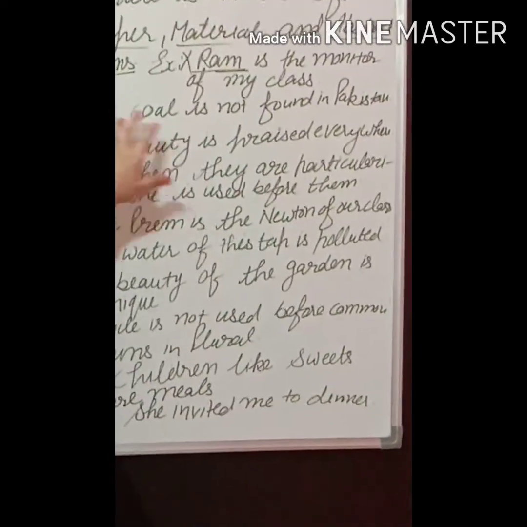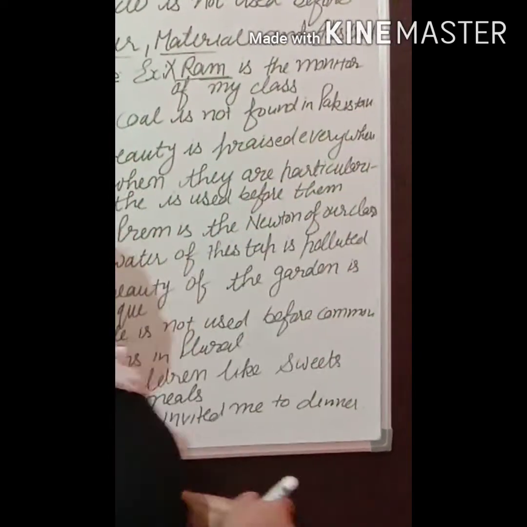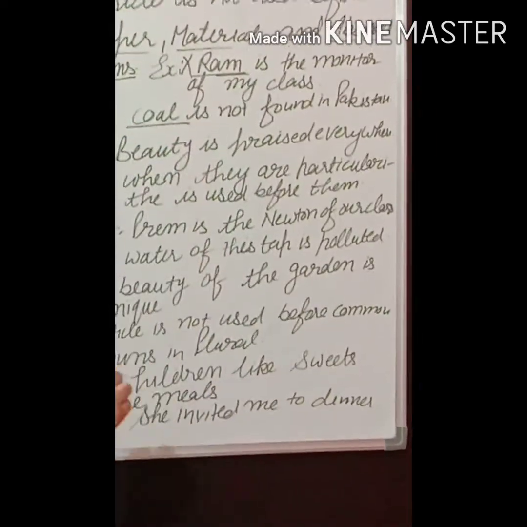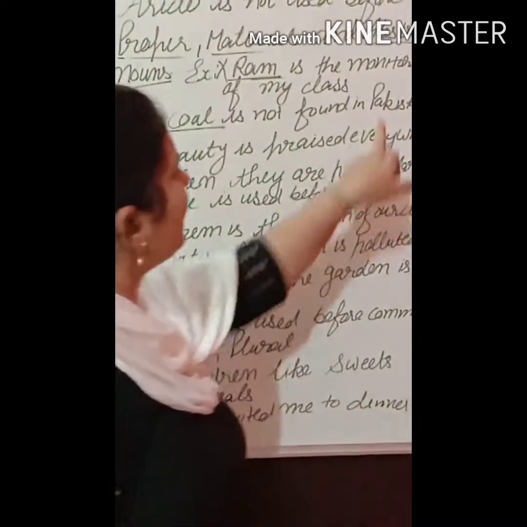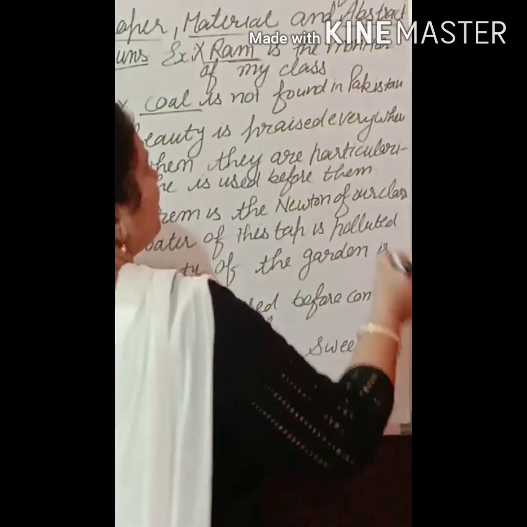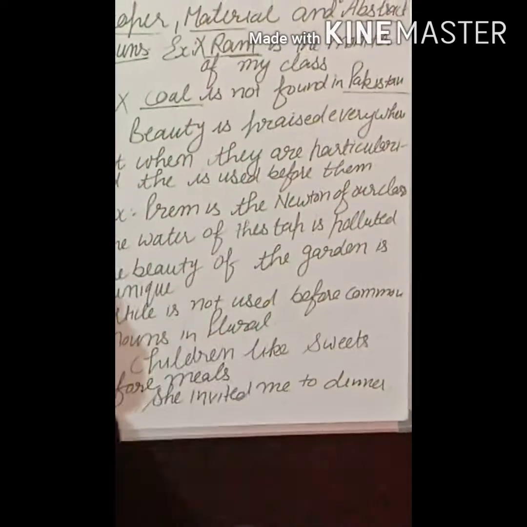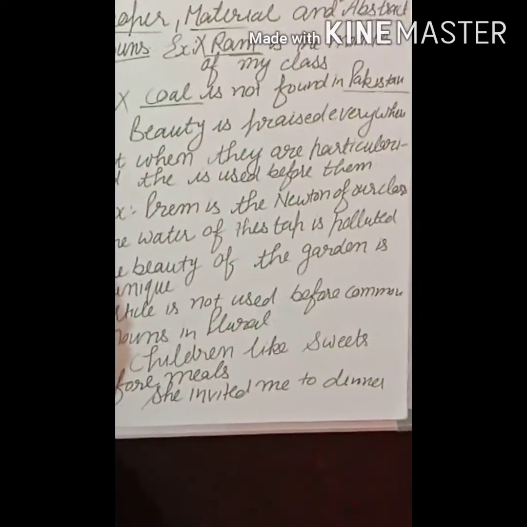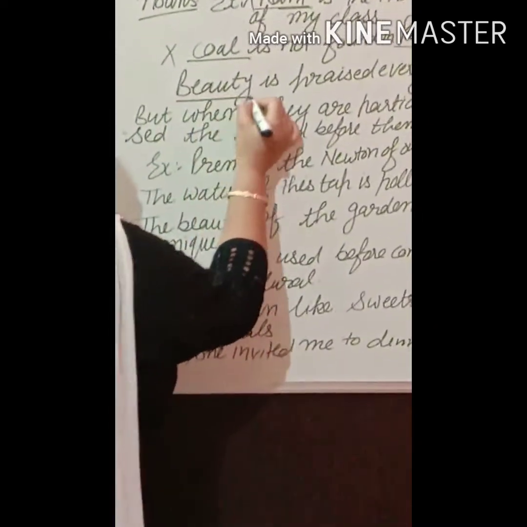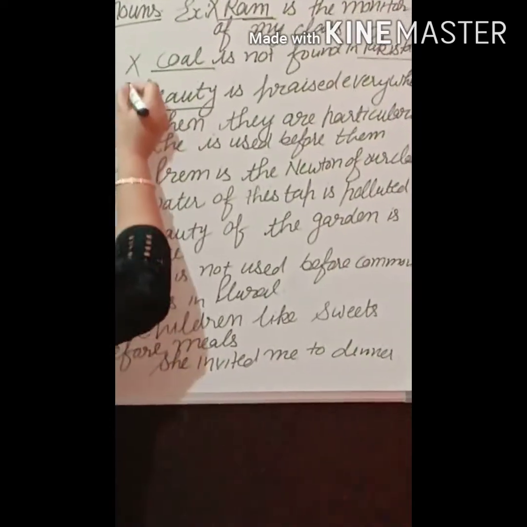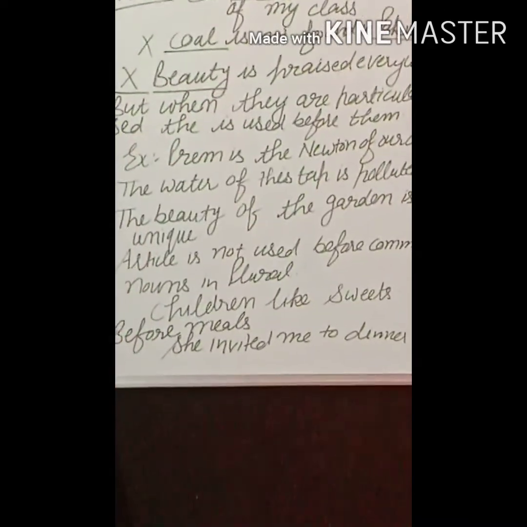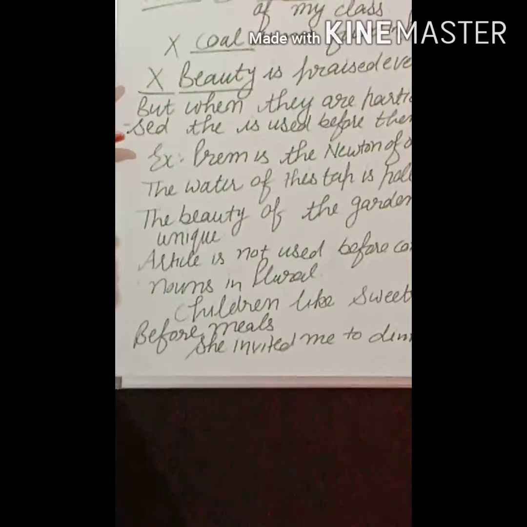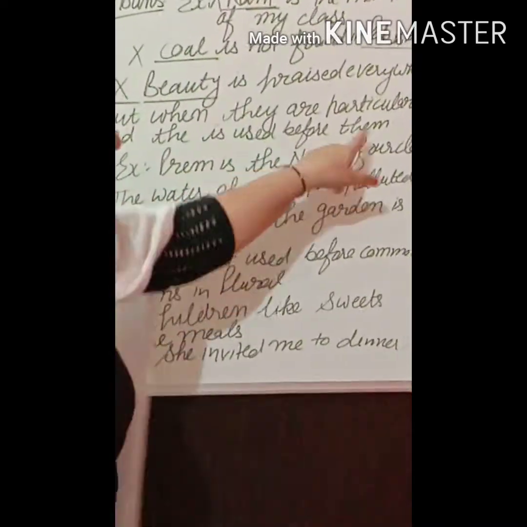Next example, coal is not found in Pakistan. Here coal is a material noun, so there will be a cross if you are given a blank. Pakistan is the name of a country, so we can't use any article before Pakistan. The third example, beauty is praised everywhere. Here beauty is an abstract noun, so before an abstract noun we can't use any article. But when these nouns are particularized, meaning we want to make them special, then the is used before them.